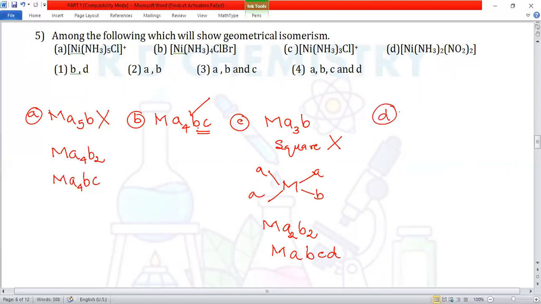Compound number D, metal M, A2B2. They can have cis and trans isomerism. Therefore, B and D can show cis and trans isomerism. Therefore, option number 1 is the answer.